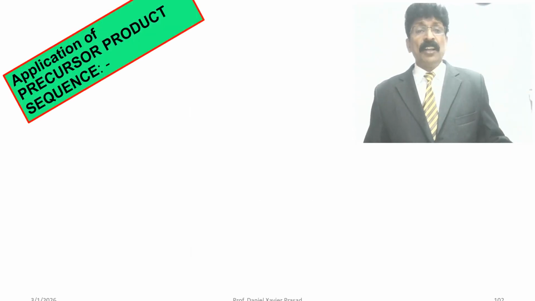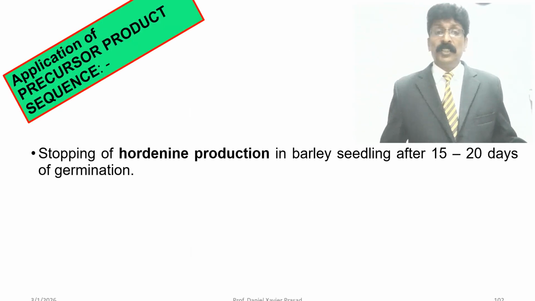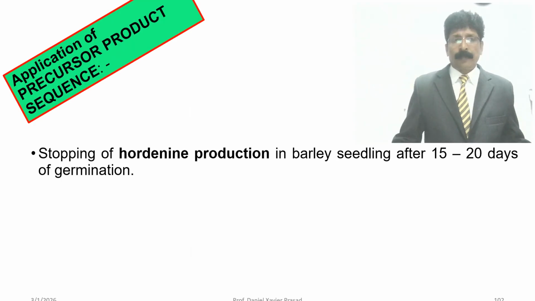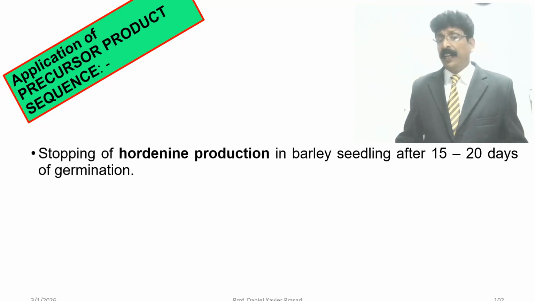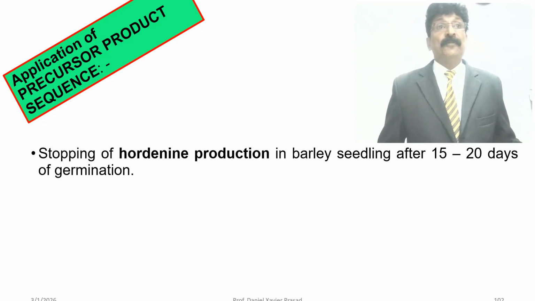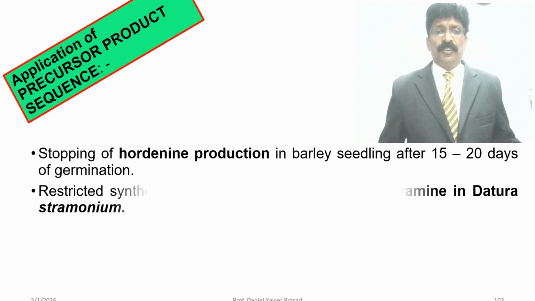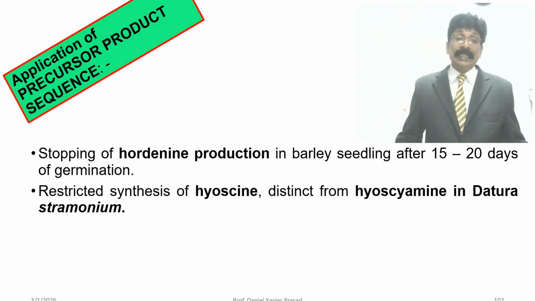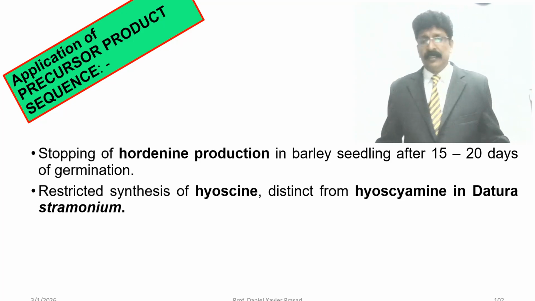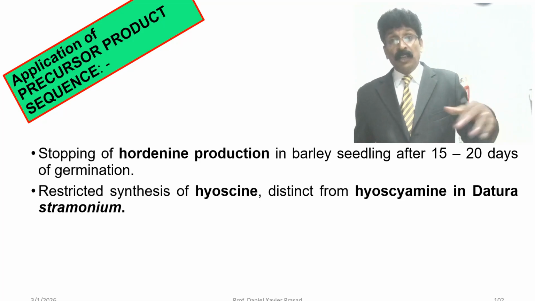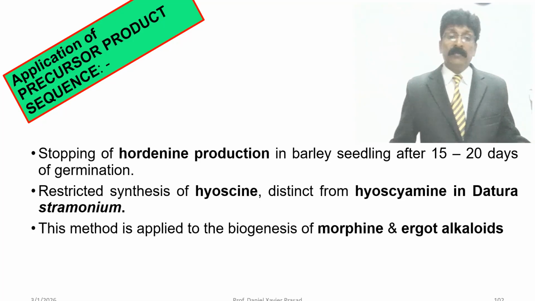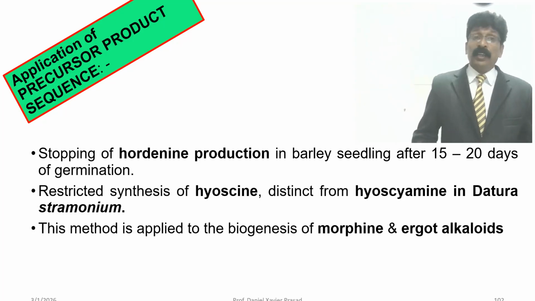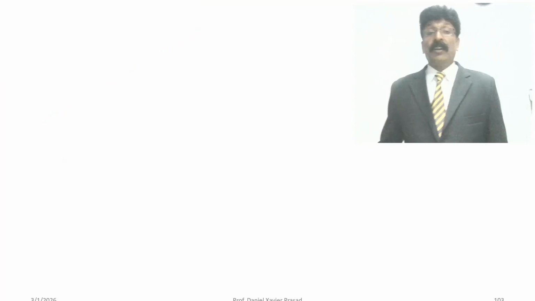Application of precursor product sequence: studying hordenine production in barley seedlings after 15 to 20 days of germination. They have done this work. Also restricted synthesis of hyoscine from hyoscyamine in Datura stramonium. This method is applied for biosynthesis of morphine and ergot alkaloids.